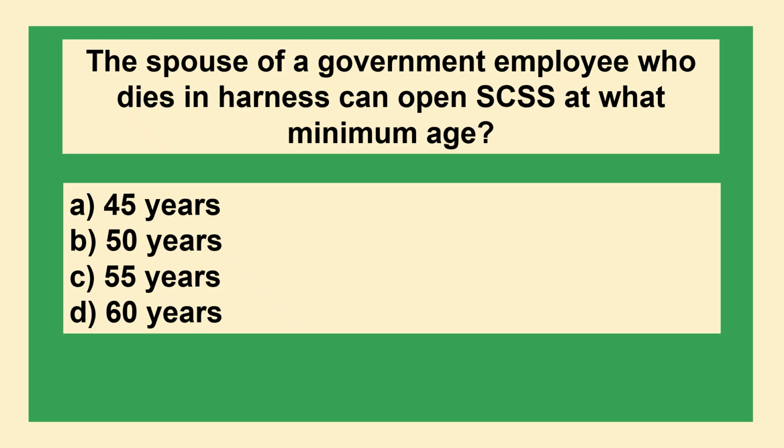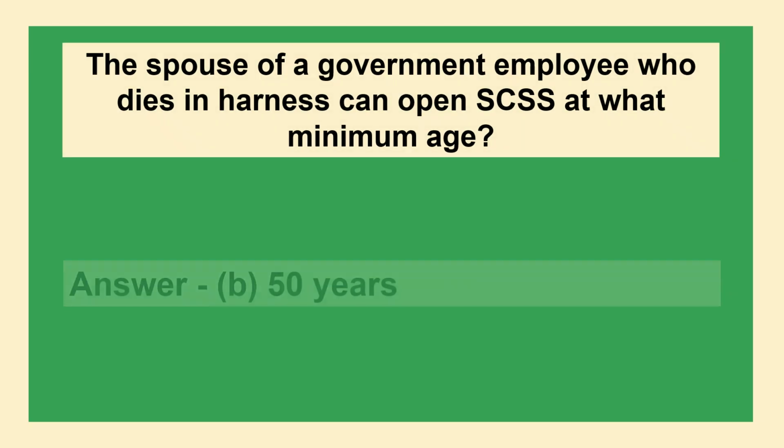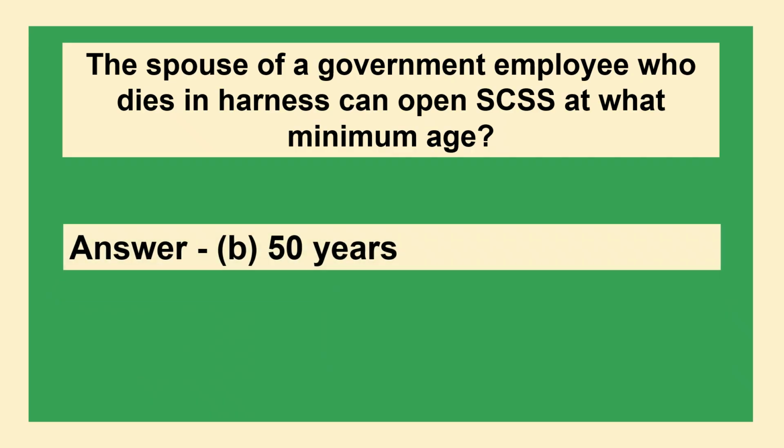The spouse of a government employee who dies in harness can open SCSS at what minimum age? Option A 45 years, option B 50 years, option C 55 years, option D 60 years. The answer is option B 50 years.